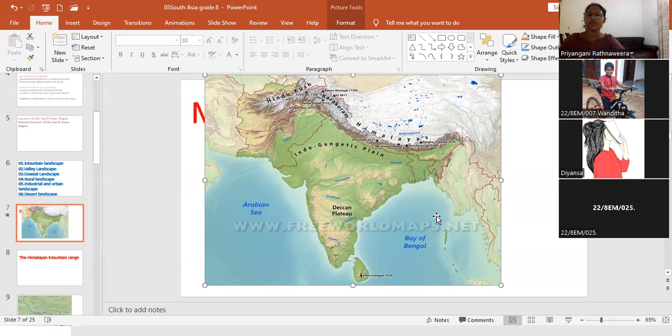West side, Arabian Sea. So, Asian continent, South Asian region. These are the boundaries of the South Asian region. North side Himalaya, south side Indian Ocean, east side Bay of Bengal, west side Arabian Sea.